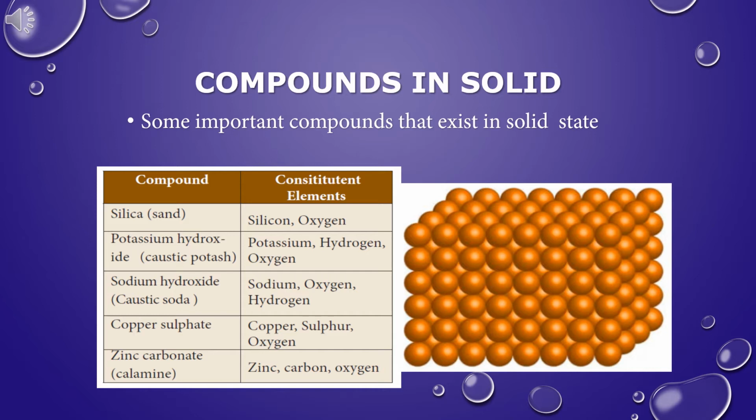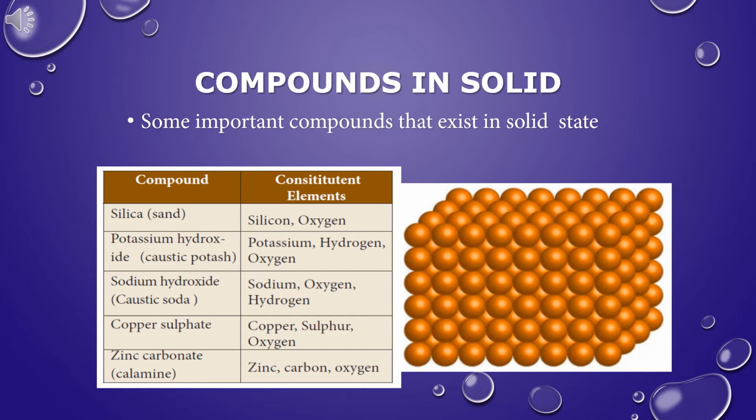Potassium hydroxide. Another name for potassium hydroxide is caustic potash. The constituent elements present in potassium hydroxide are potassium, hydrogen and oxygen. It is used in various chemical, industrial and manufacturing applications such as soaps and detergents.